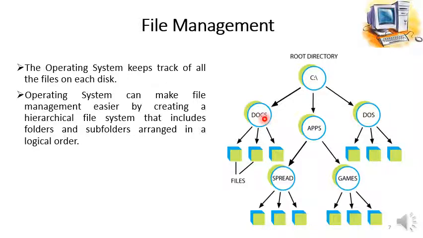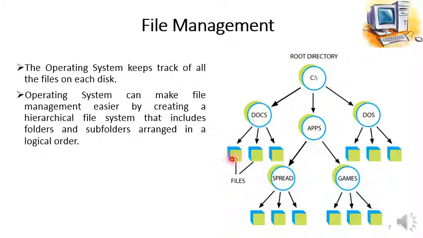Other directories can also be formed inside the root directory, like here inside the C we have the documents directory, applications directory, and again the DOS directory. Inside the documents we have different files.